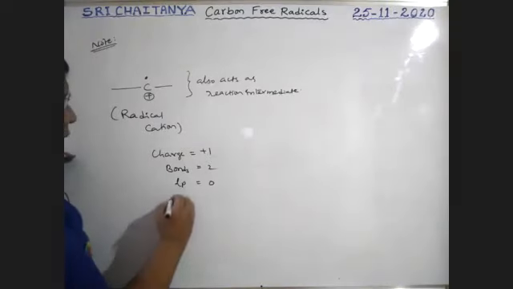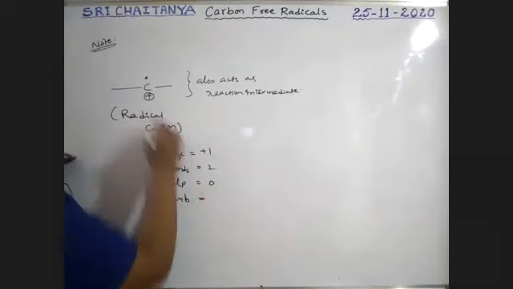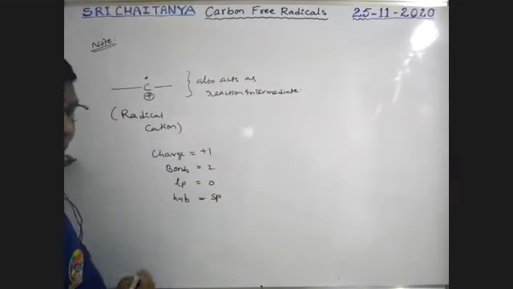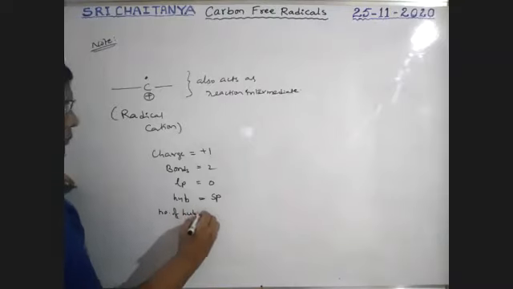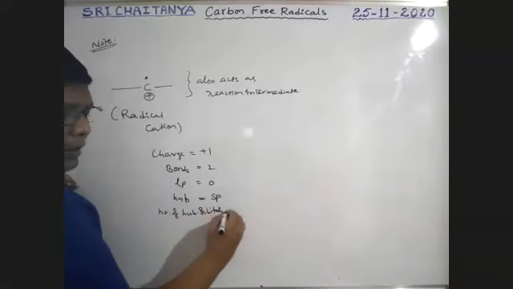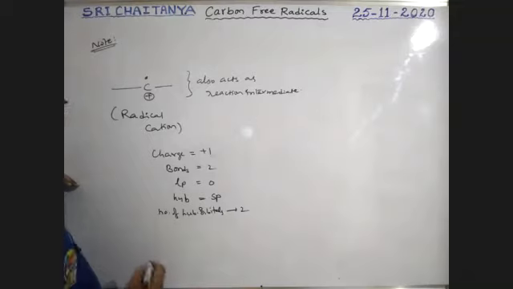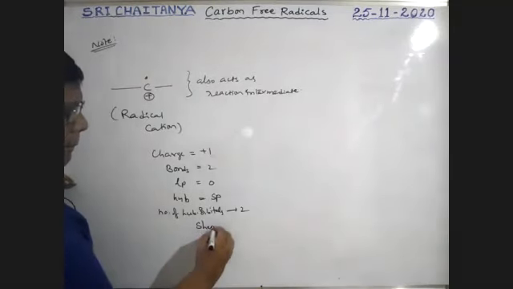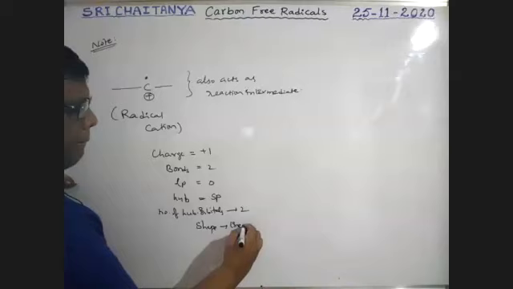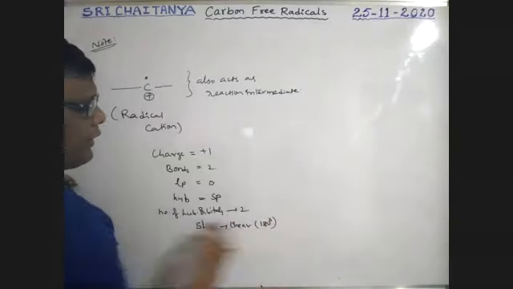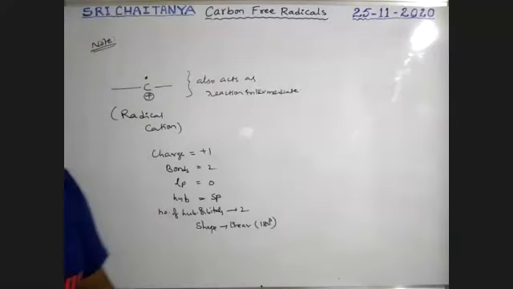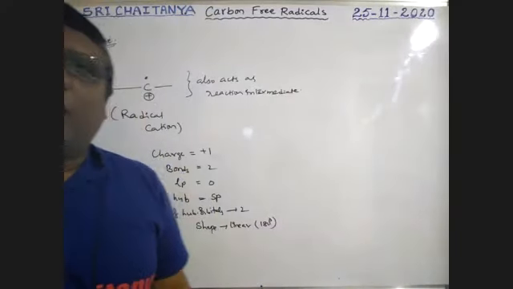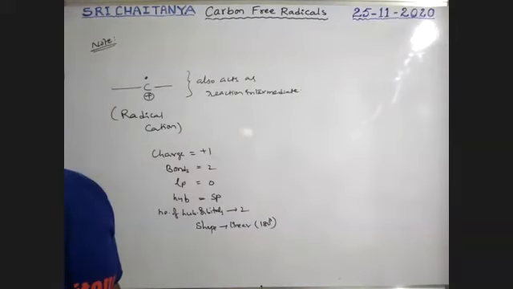The hybridization of this carbon is sp, with 2 hybrid orbitals, and the shape is linear with a bond angle of 180 degrees. So this is about the radical cation, boys. Please note down all these points.